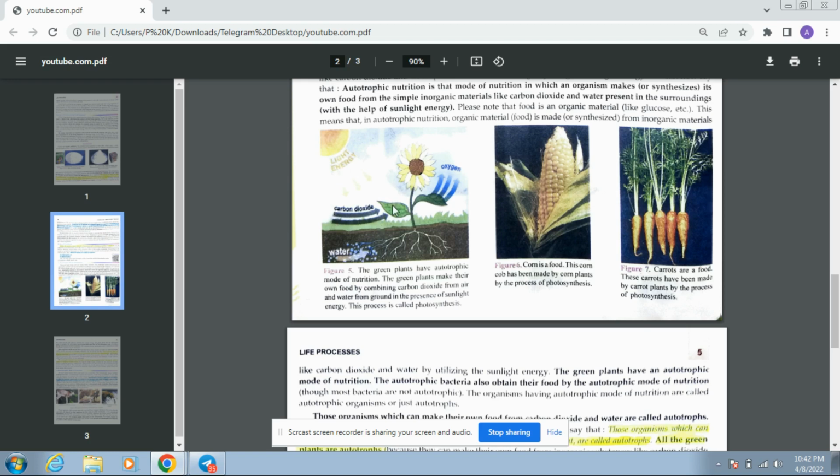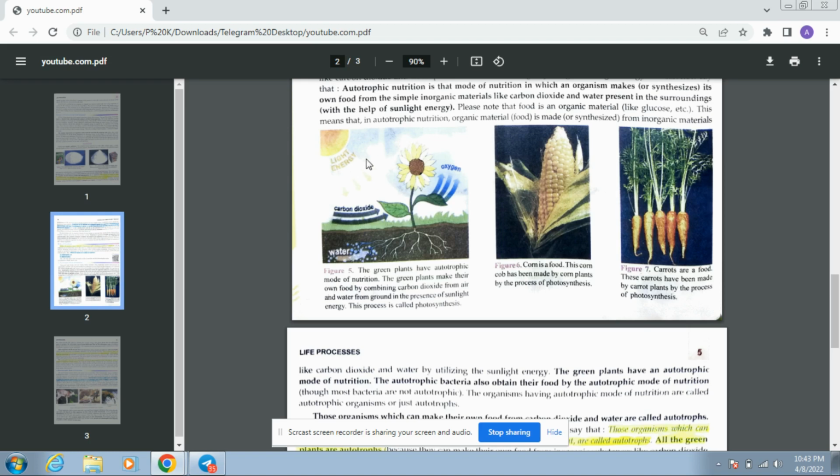Carbon dioxide goes in and water goes in. The water goes in through the roots from the soil. The carbon dioxide goes in through the stomata from the air.